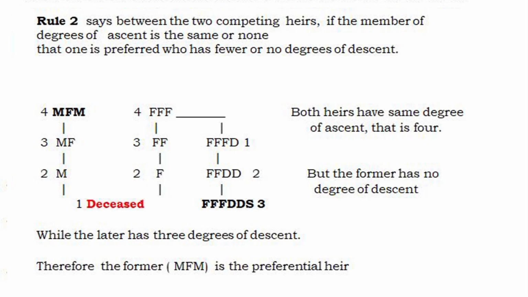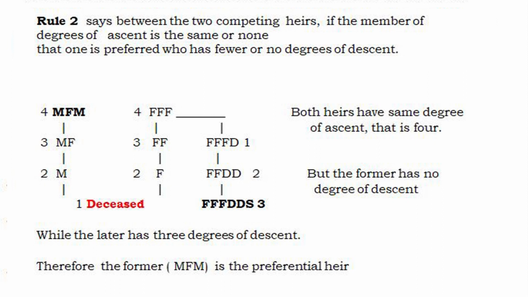Next, the second rule. This second rule says that where the ascents are common, here three degrees, here three degrees: father, father's father. Here also father, father's father. But there is no descent here; it ends at father, father's father. But here there are descents.